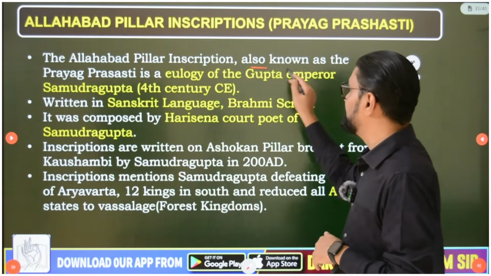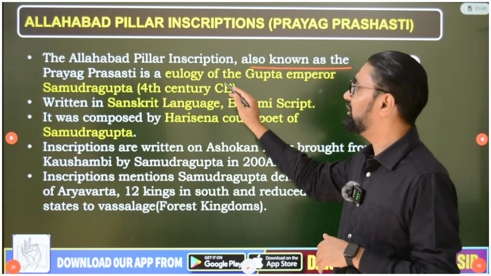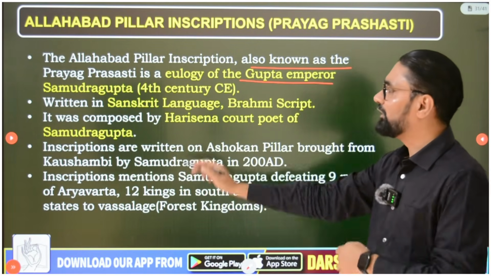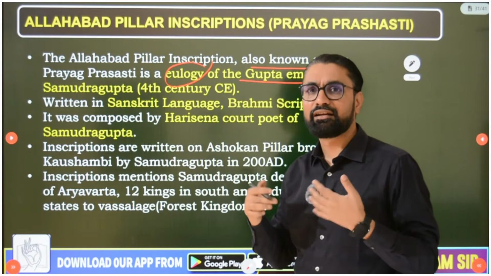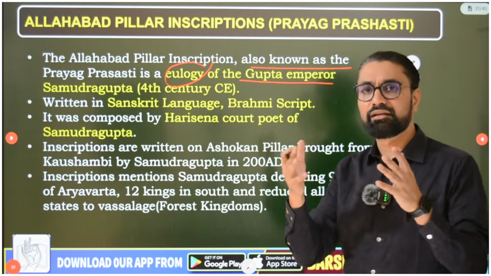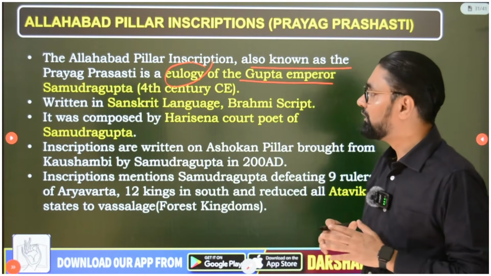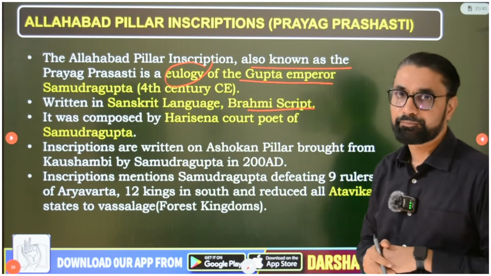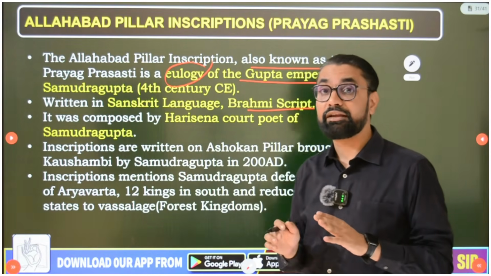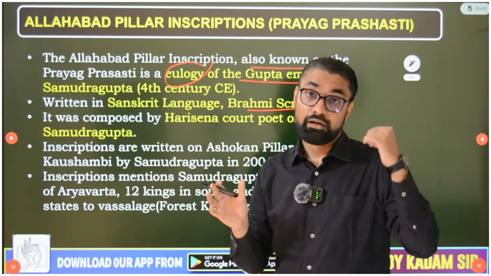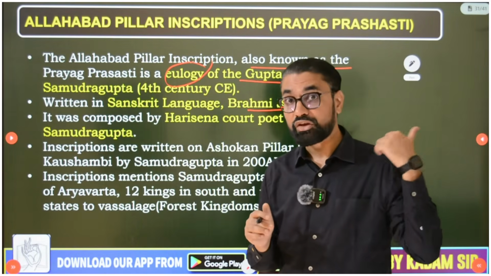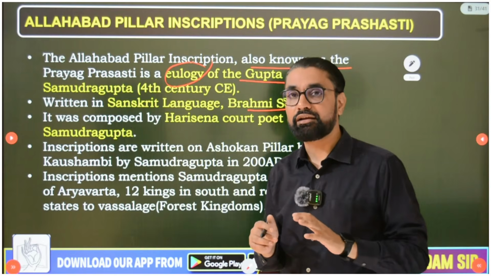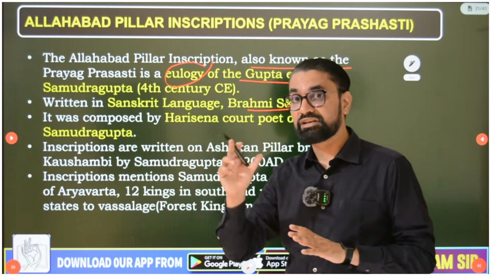So the Allahabad pillar inscription, also known as Prayag Prashasti, is a eulogy of the Gupta emperor. And eulogy means the content has been written by adding somewhat exaggerated praise. It is written in Sanskrit language and Brahmi script. This Chandragupta second Mehroli iron inscription was written in Sanskrit language using Nagari script.